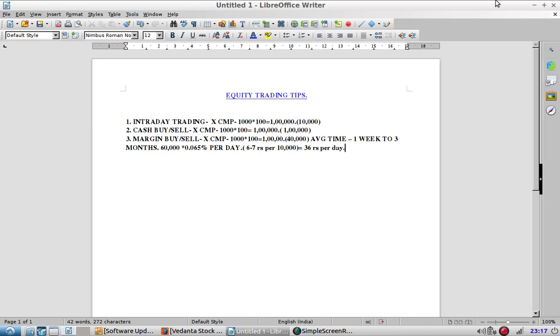These are the three main positions that you can take in equity trading. For the next sessions, we'll be discussing intraday, cash buy and margin buy in elaboration.